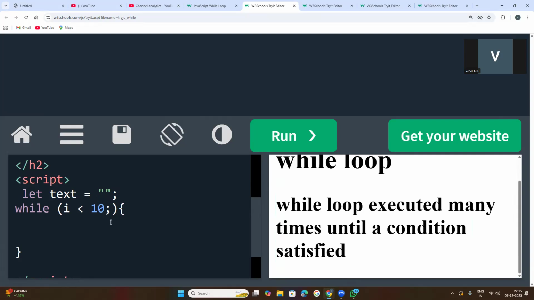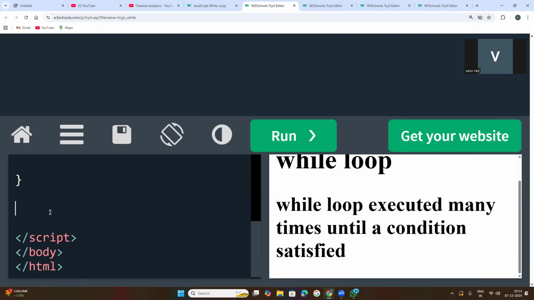So whenever I read that number, it will be stored in this variable. If I want to display it, I need to use that method. What method? I told you, that is the getElementById method. The getElementById method.